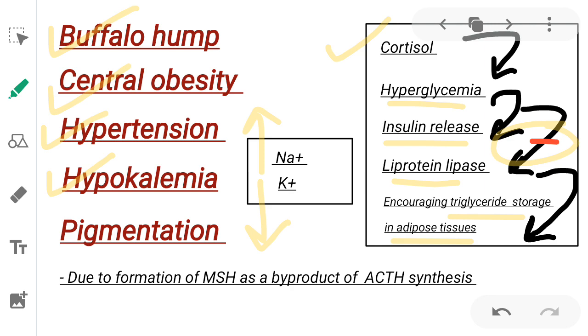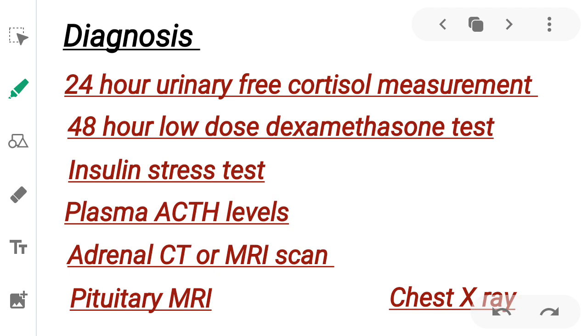High levels of ACTH from the anterior pituitary gland in the case of Cushing's disease also cause hyperpigmentation of the skin. This is due to the formation of melanocyte-stimulating hormone as a byproduct of ACTH synthesis. For the diagnosis of Cushing syndrome, we can measure 24-hour urinary free cortisol. The dexamethasone suppression test can also be used. In normal individuals, dexamethasone should cause suppression of ACTH release from the anterior pituitary, but in Cushing syndrome, it won't be able to cause it.